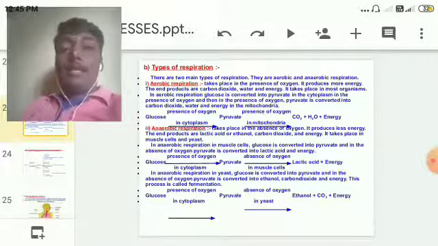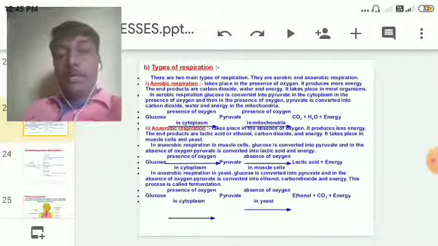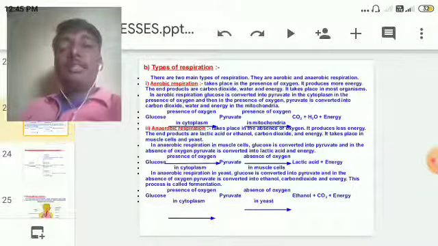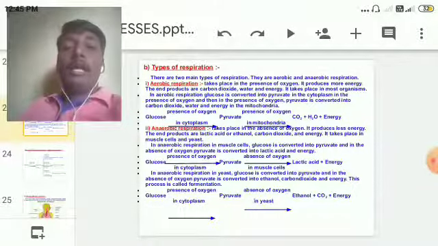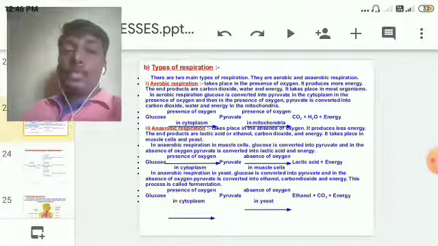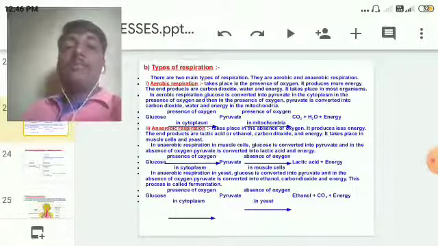Clearly the name tells the meaning. Aerobic respiration means respiration in the presence of oxygen, and anaerobic respiration means respiration in the absence of oxygen. Let us now study the types one by one.